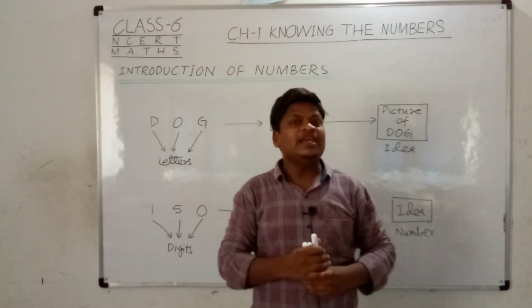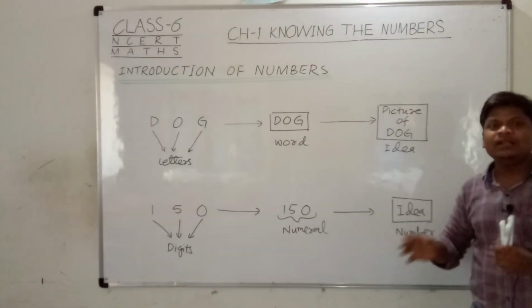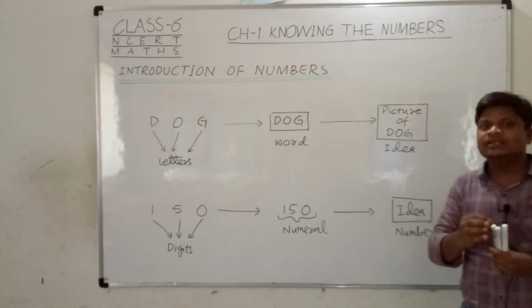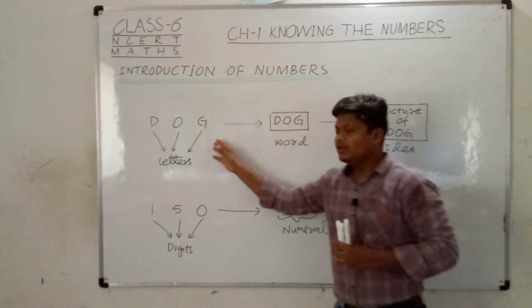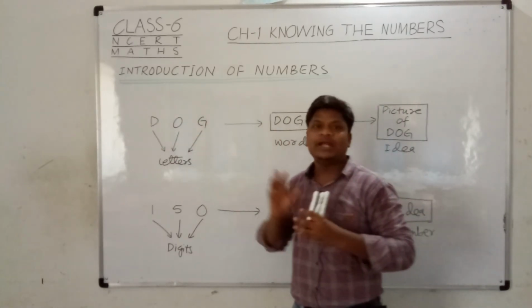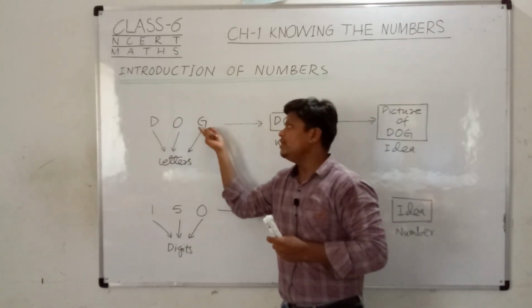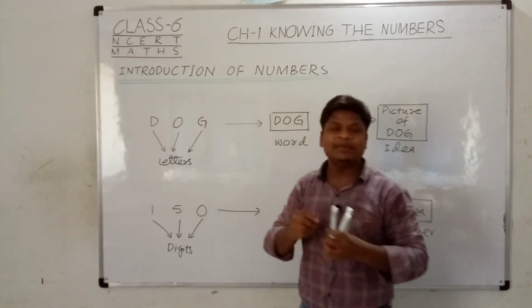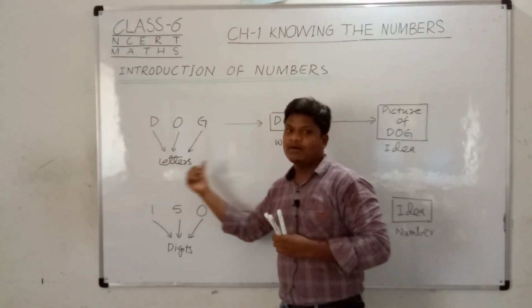We can understand the number through different examples. So friends, to define the number, I have written an example in which you can understand the number in a very easy way. Just like when we think about a dog, what letters do we use to write dog? D-O-G. These are separate letters, or alphabets.